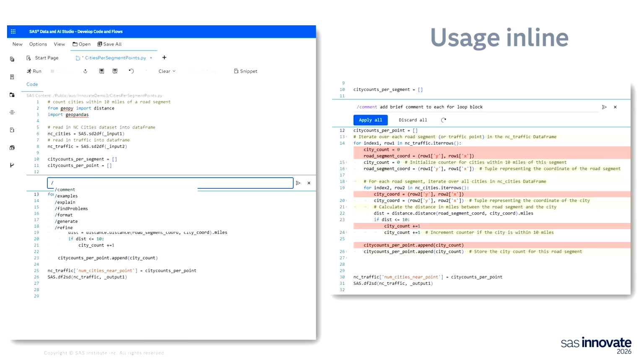So I've asked Copilot to add a brief comment to each block in my program. And this is what Copilot did. As you use this type of command, Copilot will highlight the changes. In red, it will highlight the previous state of your program, and in green, it will show you the new state of the program so that you can compare the changes.